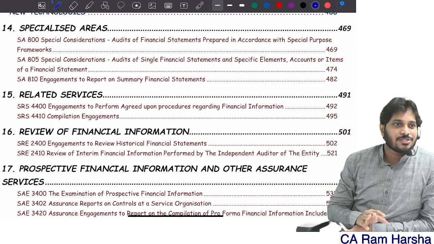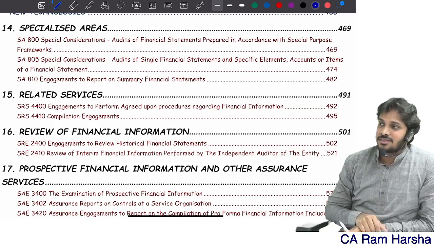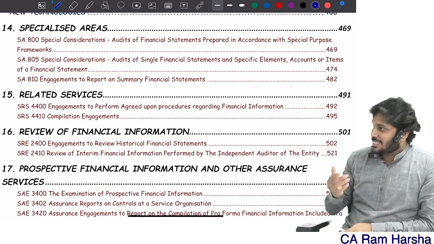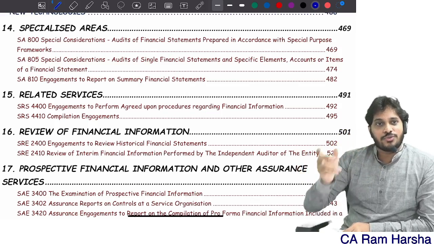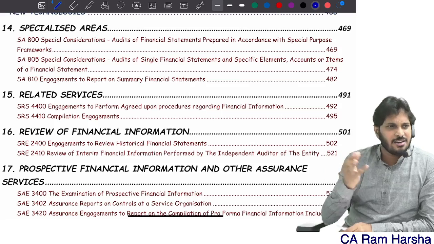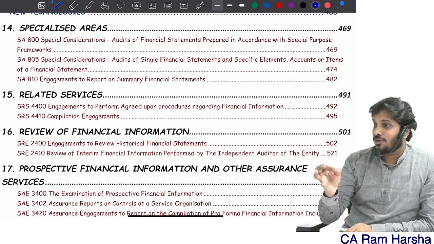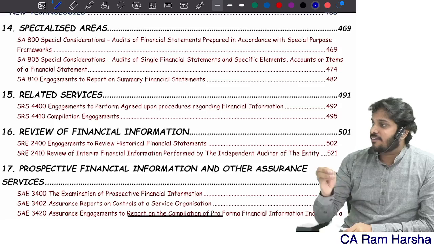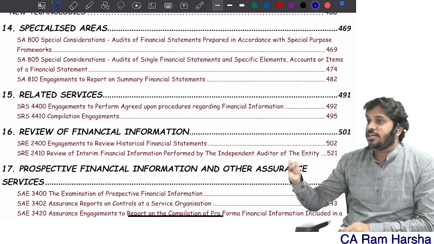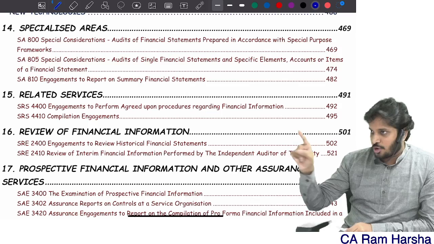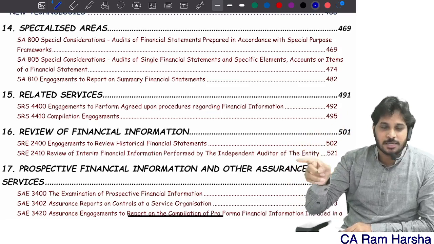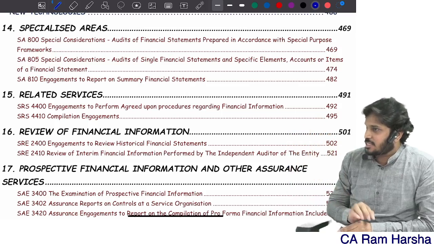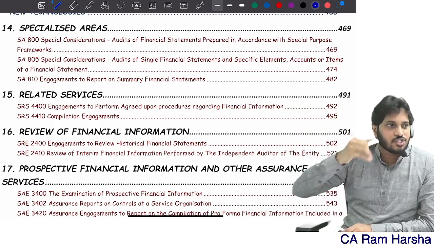All that generally comes under what? Related services. Now, whether a CA in practice can provide both assurance and non-assurance to the same client? Yes, he can provide, subject to this: suppose it is a company, they have given a list of services that an auditor cannot provide. Prohibited services. Except those prohibited non-audit services, all other services you can provide.